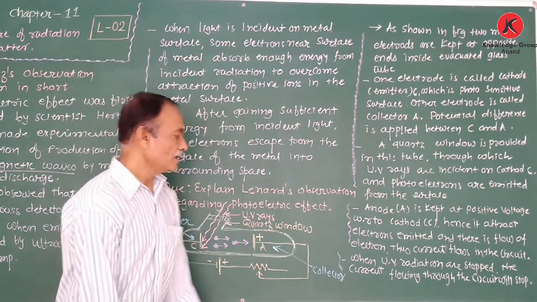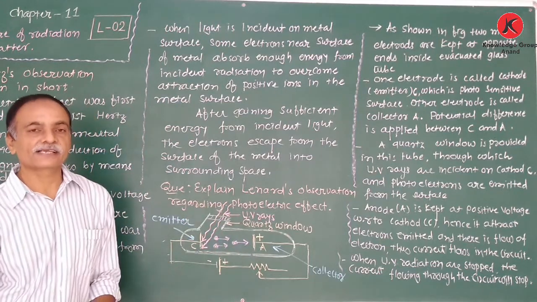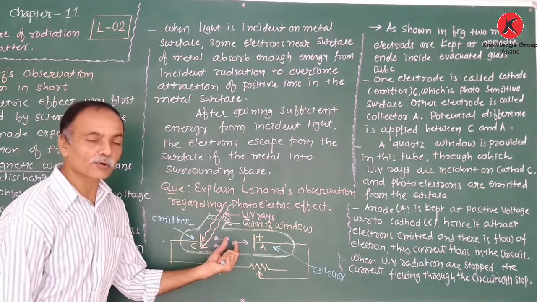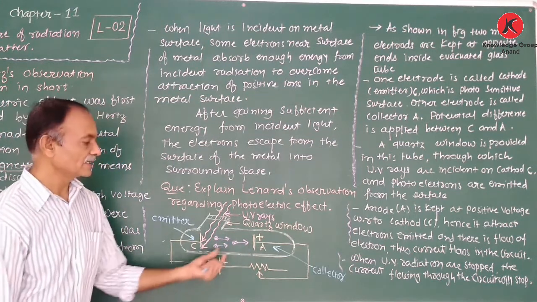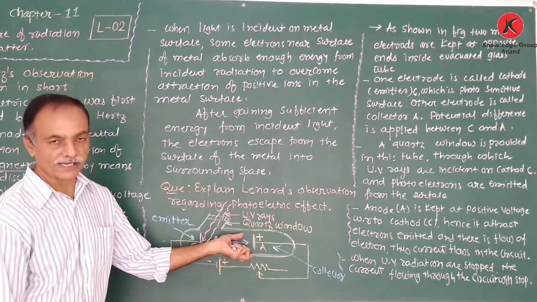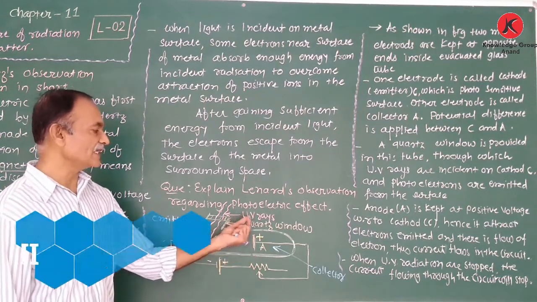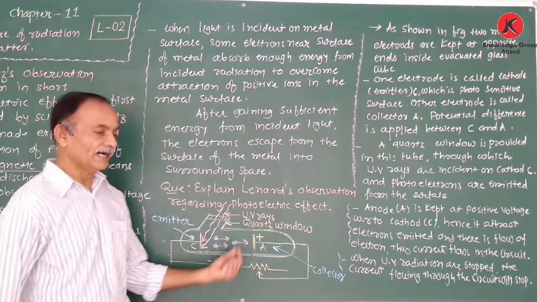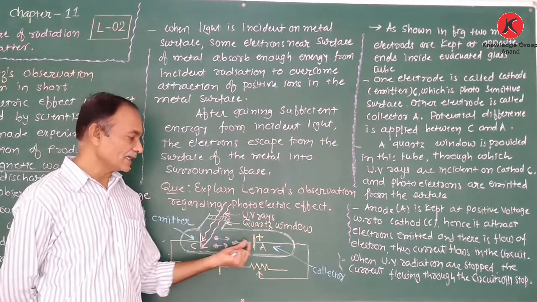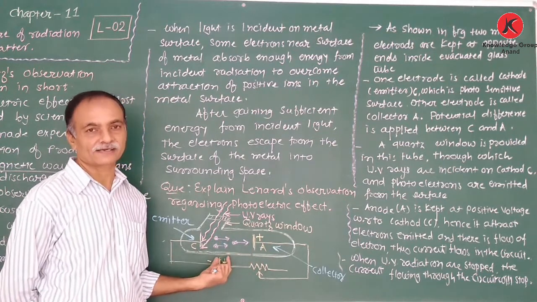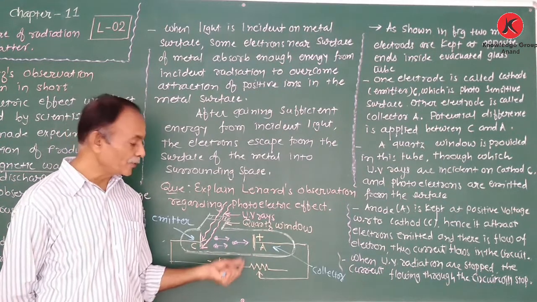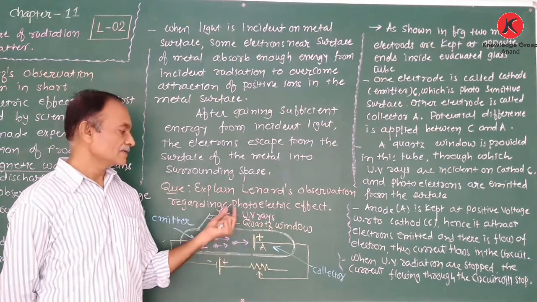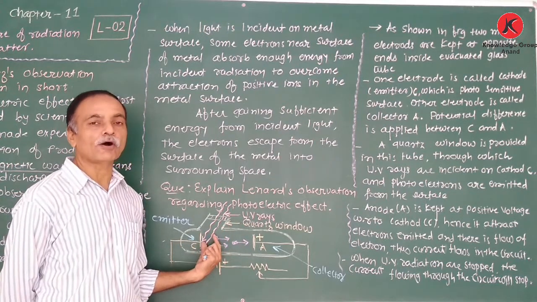And Lenard also studied the photoelectric current with the potential difference on the emitter and the frequency and intensity of the UV rays. Again, Lenard also observed the effect on photoelectric current due to the potential difference on the anode and the frequency and intensity of incident light.